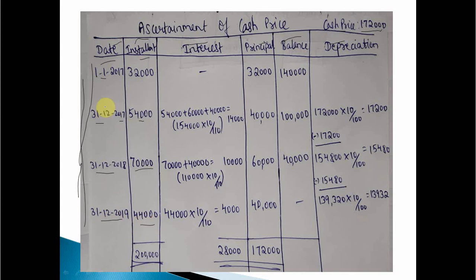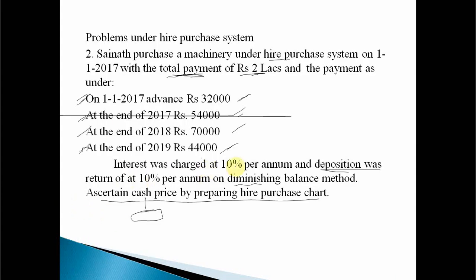When the problem is based on hire purchase, to find the cash price we have to start from downward to upward. So what to do first? We have to draw the 6 columns, then first fill the date and installment, then start from the last year onwards, that is 31/12/2019. Before that, let's see the interest charging. 10% interest is charged per annum, meaning per year, and depreciation is charged at 10% per annum on diminishing balance method. It is not based on straight line method, it is based on diminishing balance method.